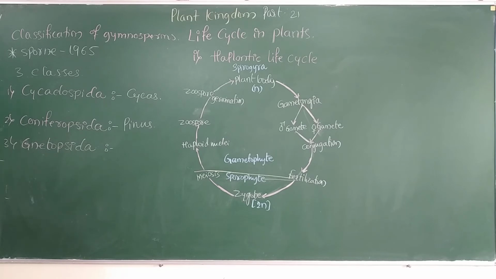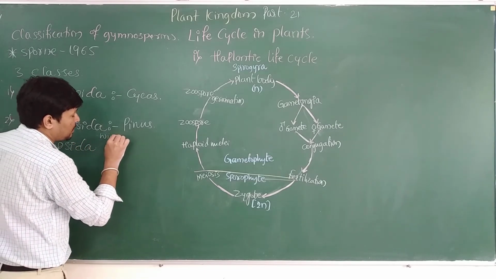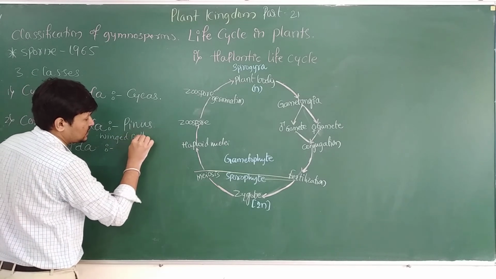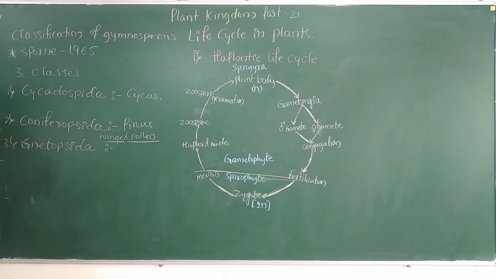The conifers possess compact unisexual cones, and they are monoecious in nature. Especially, they produce winged pollen grains. Remember, winged pollen grains are a characteristic feature of Pinus. Pinus possesses two types of branches, the dwarf branch and the foliage branch, as we all know, and there is a presence of male and female cones on the same plant body.